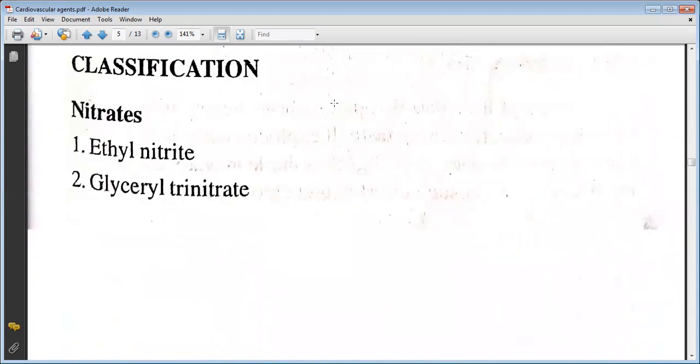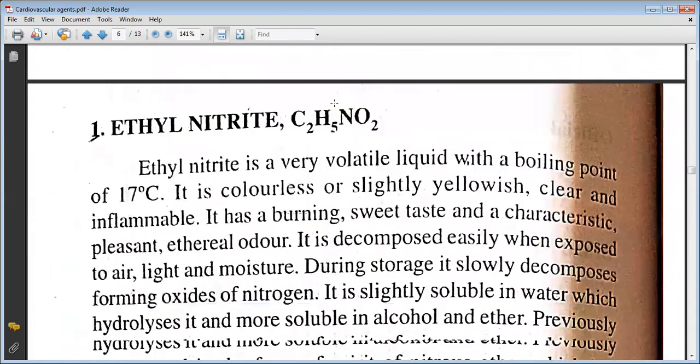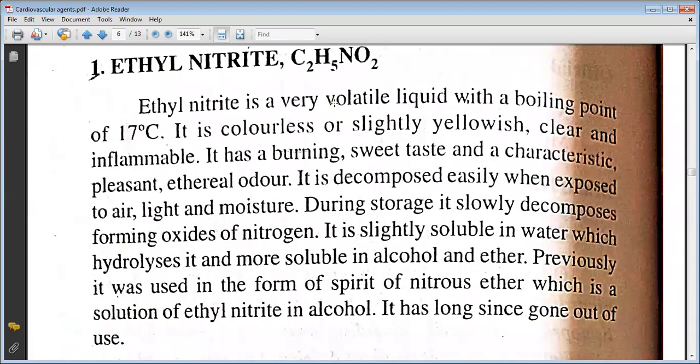They are classified as nitrates. The first ones are ethyl nitrite and glyceryl trinitrate. We will learn about ethyl nitrite and glyceryl trinitrate today. Ethyl nitrite is a very volatile liquid with a boiling point of 17 degrees. It is colorless or slightly yellowish, clear and inflammable. It has a burning sweet taste and a characteristic pleasant ethereal odor. It is decomposed easily when exposed to air, light and moisture.